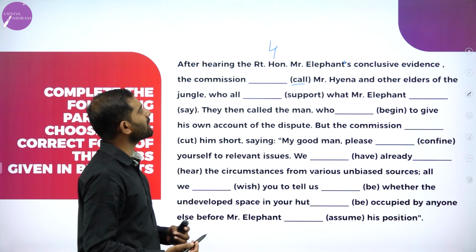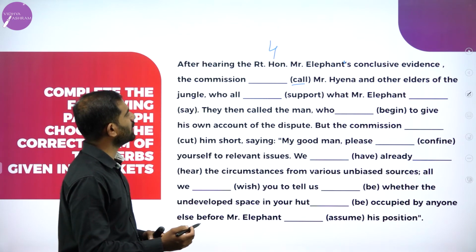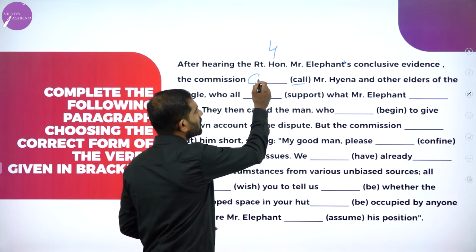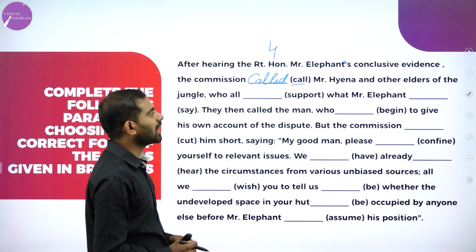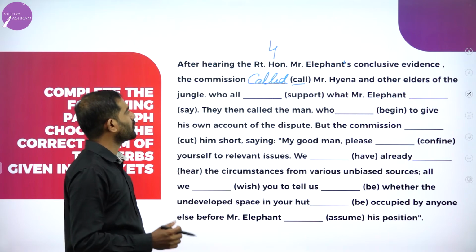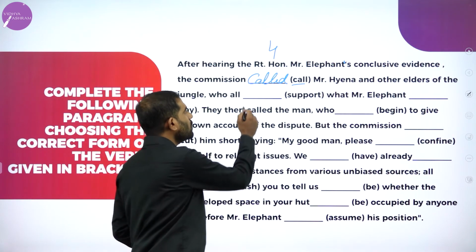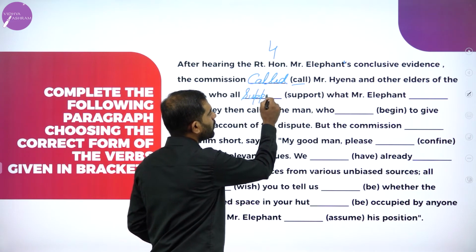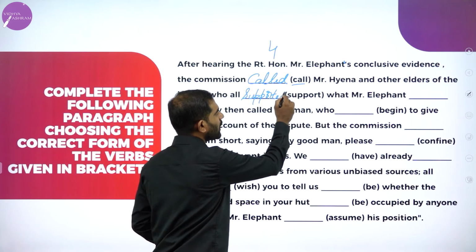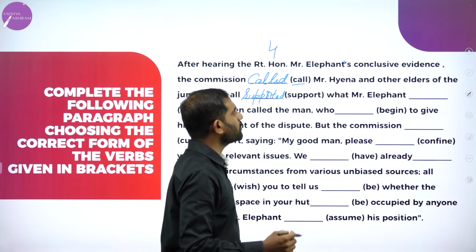After hearing the Right Honorable Mr. Elephant's conclusive evidence, the Commission called Mr. Hyena and other elders of the jungle who all supported. We are answering these blanks using simple past tense, who all supported what Mr.